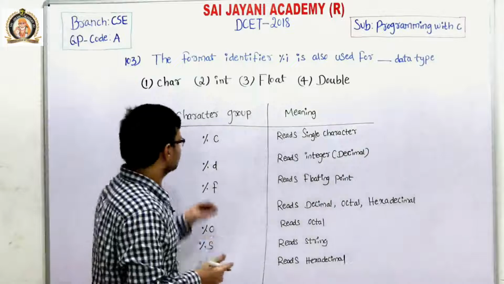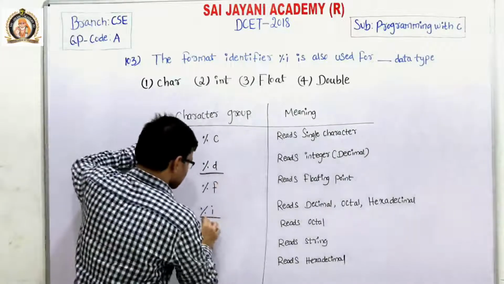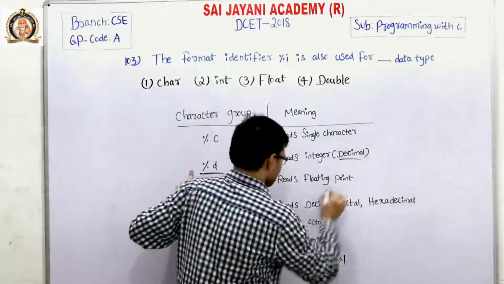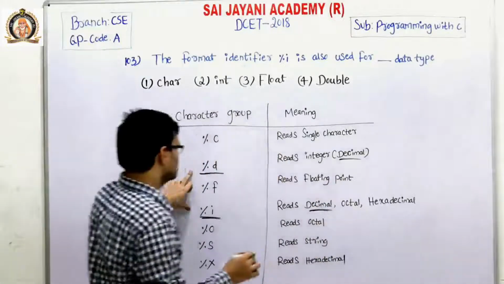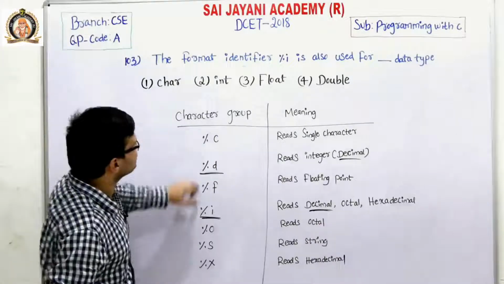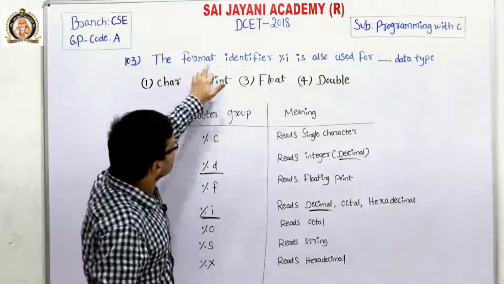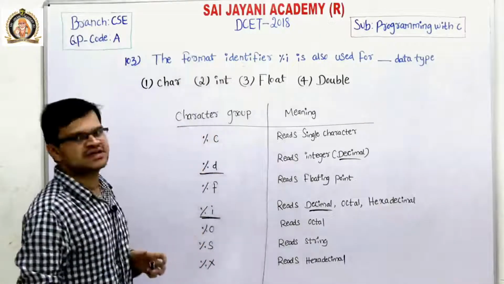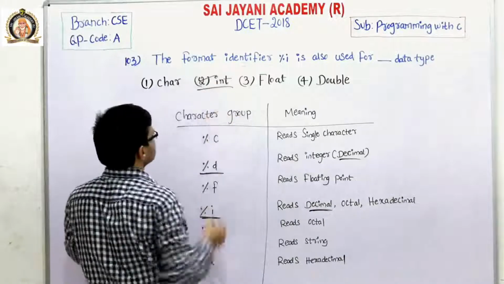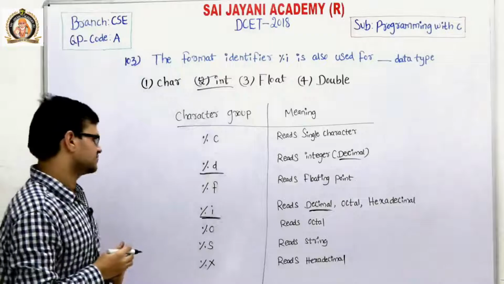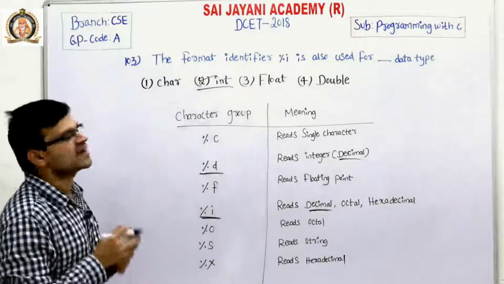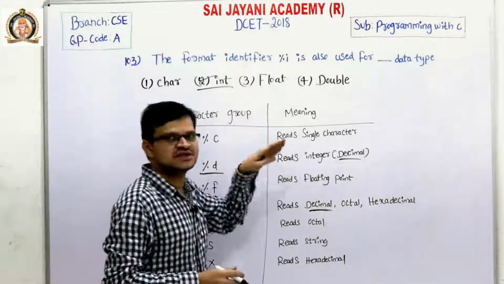So consider here %d and %i. These two character groups read decimal numbers. So both %d and %i can be used as the format identifier for integer data type. So for question number 103, the second option is the right option, that is %d and %i can also be used as the format identifier for integer data type.